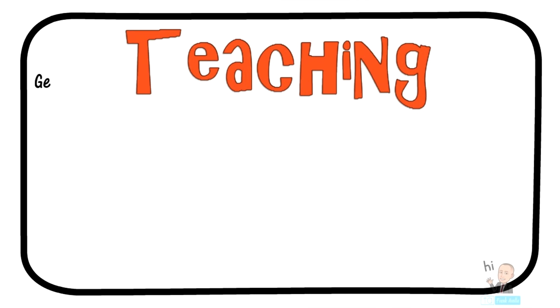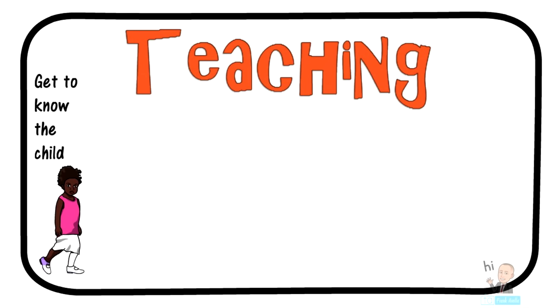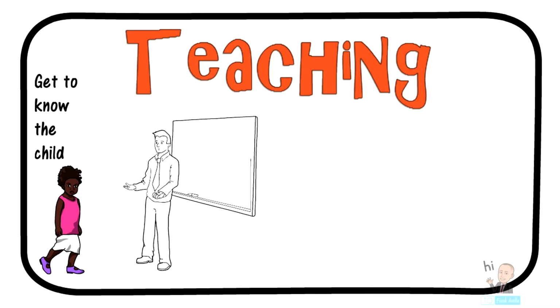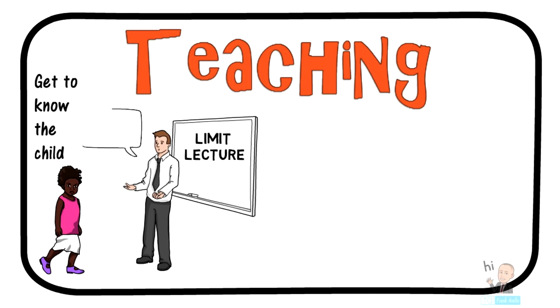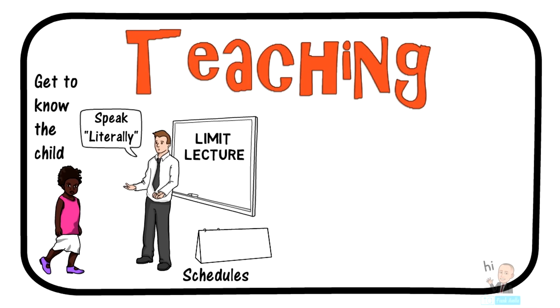Perhaps the most important thing you can do as a teacher of ASD students is to get to know the child. Know the child's strengths, weaknesses, and triggers. Try and limit the amount of time spent on classroom lectures. When speaking to the children, be very literal in the words that you use. Don't be sarcastic with the students. Research tells us the importance of having solid schedules. Try and stick to the schedule.